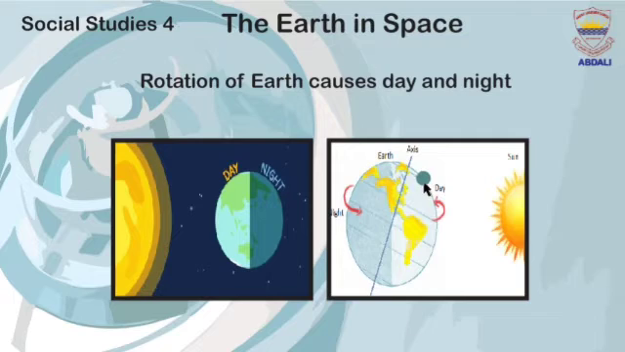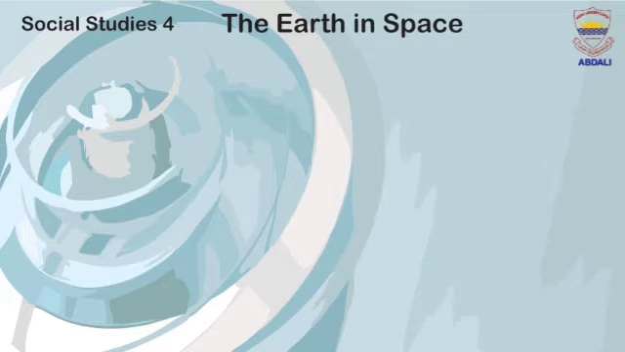My dear students, are you getting my point? Okay, I am going to ask you a question. Tell me, what is the cause of day and night? Are you thinking the same? Yes, rotation is the cause of day and night. As it is clearly shown in these two pictures, the part of the earth facing the sun has daytime and the part that is far away from the sun has night.